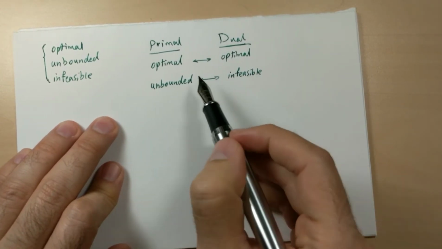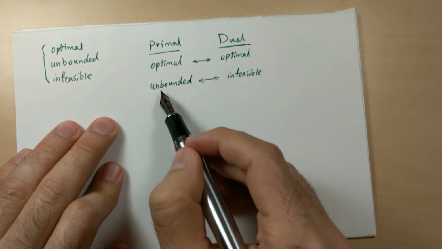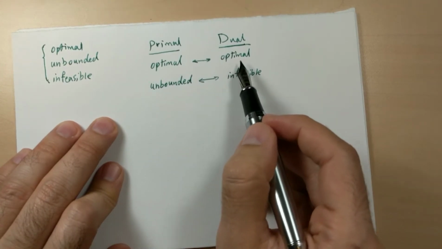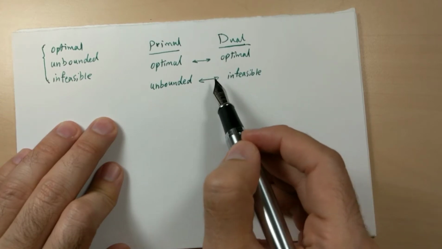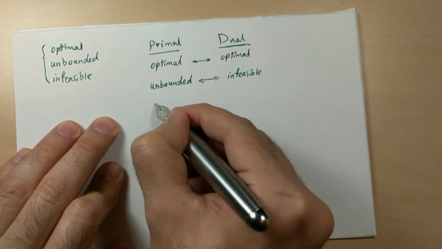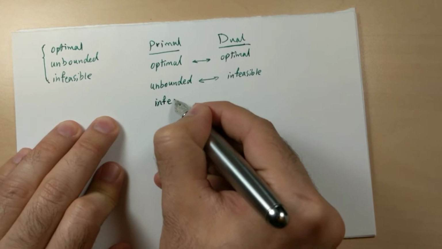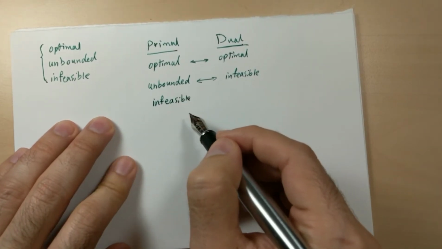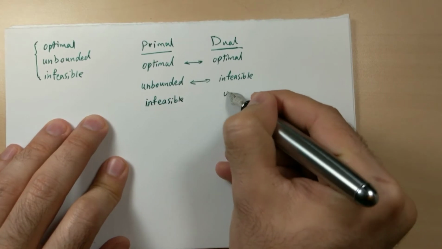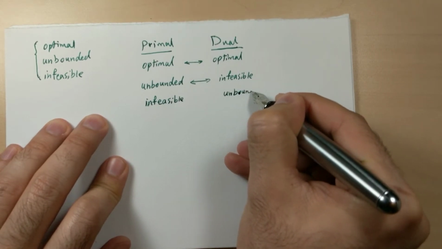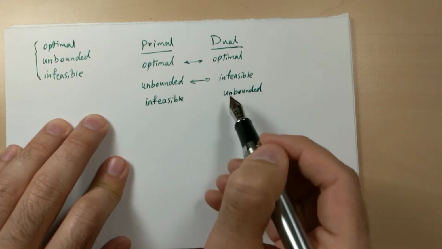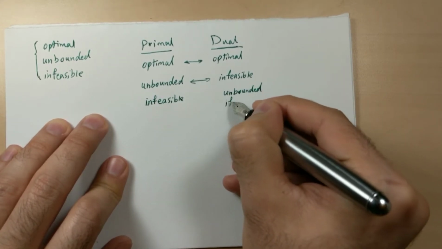You cannot have both cases as unbounded, and since there is no solution to the primal, it's unbounded, you cannot find any solution to the dual, so it should be infeasible. What about having an infeasible solution to the primal? Then the dual can be unbounded, like this one, unbounded infeasible, infeasible unbounded, or infeasible.